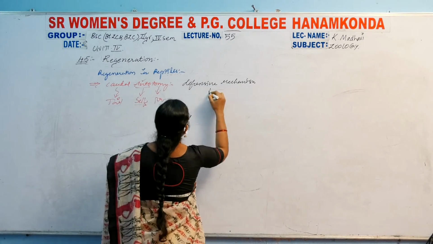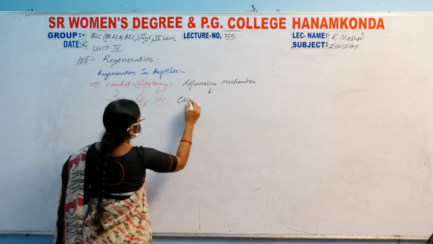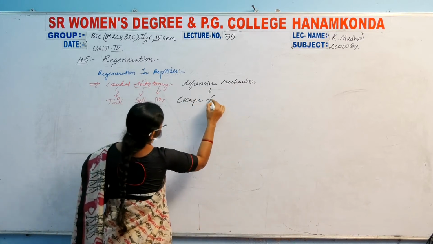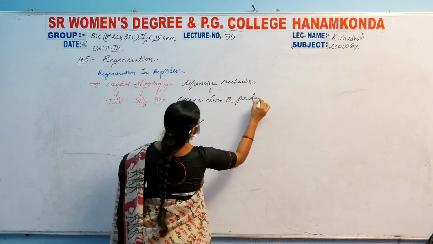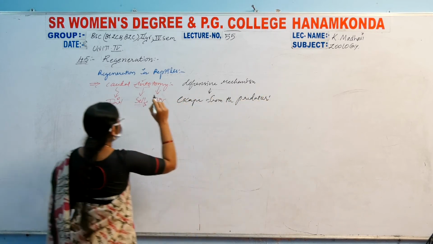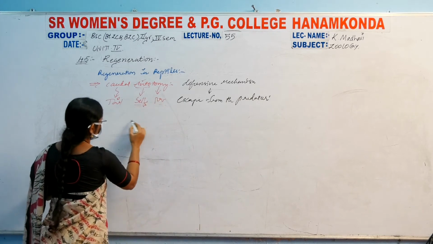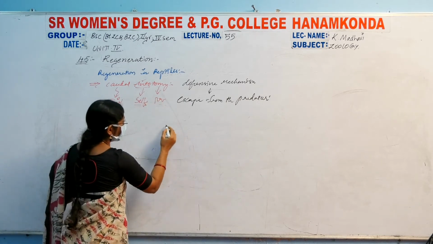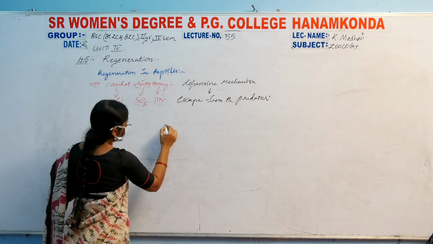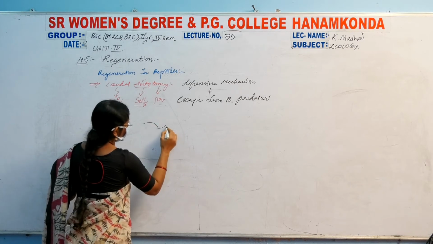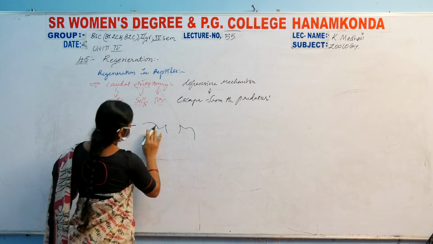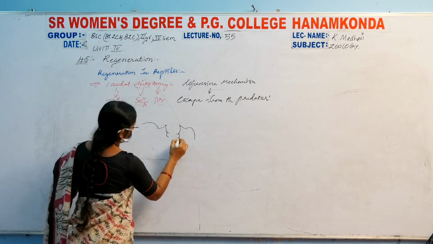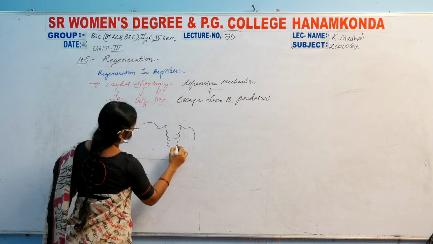It protects them by escaping from the predator. That's why they can lose their tail region. For example, I will draw only the tail region of the gecko. This is the tail region part of the gecko.